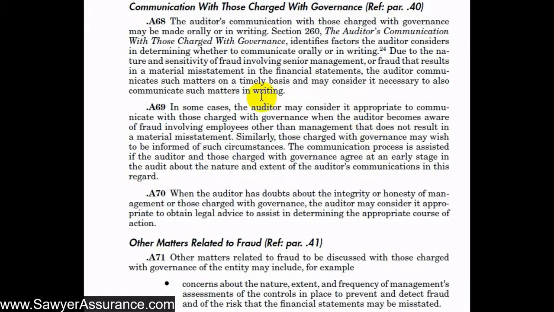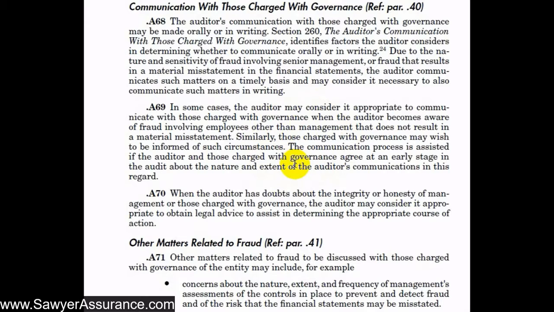And so we don't really have a responsibility to communicate to those charged with governance every matter of fraud that we may come across if we don't, in our professional judgment, deem it important to the responsibility of the board or those charged with governance. But we certainly could communicate that information to the board if they prefer us to be informed of such circumstances. And it's also helpful if early in the audit we agree with them about the nature and extent of our communications in this regard. They may tell us not to communicate frivolous matters to them, and we would want to abide by that. But there's certainly no rule against us communicating everything that we think is necessary the board should know and that falls within their responsibilities.